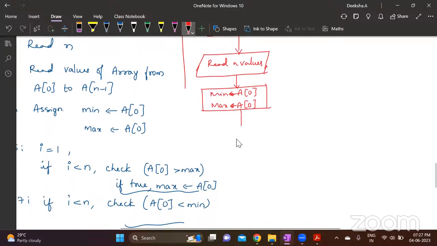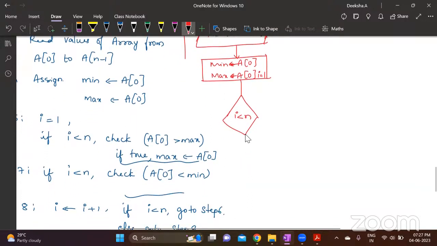Here, you write the decision structure. And then here you also write I equals 1. Is I less than n? If yes, you have to do it in one step. If yes, then you write the processing instruction. In this processing instruction, you have to write all that if-else statement. You just write both of them. You have two if-else statements here.